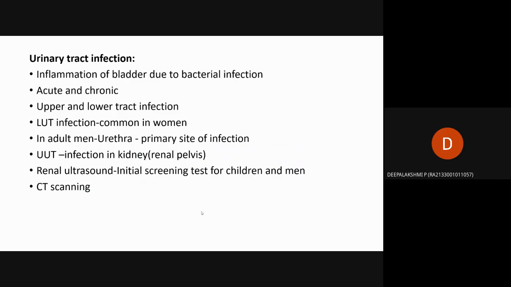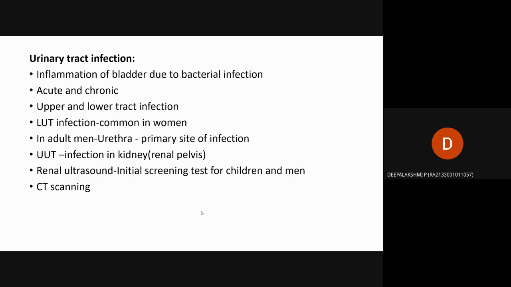Then urinary tract infection, which we already saw in detail in the last session. Urinary tract infection means the inflammation of the bladder due to bacterial infection; after the ureter is infected by bacteria, the inflammation will occur in the bladder. That is called urinary tract infection. Here the infection may be acute or chronic.